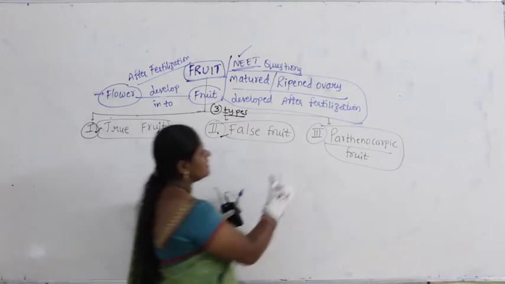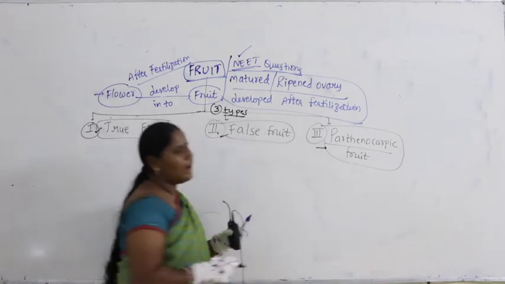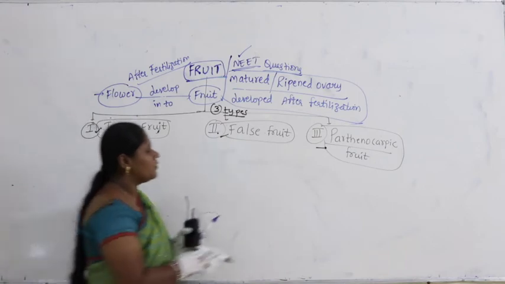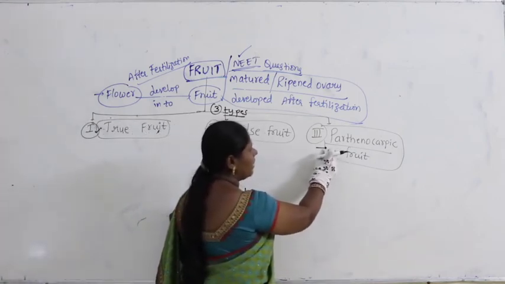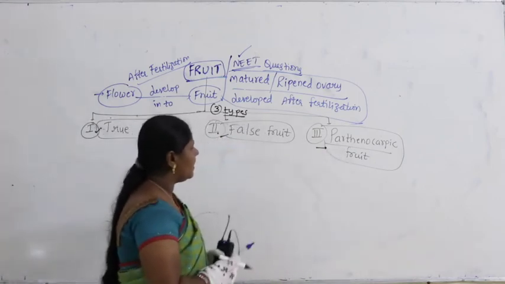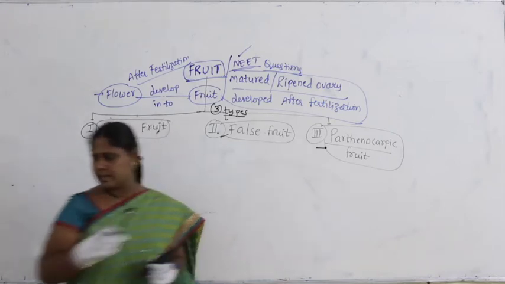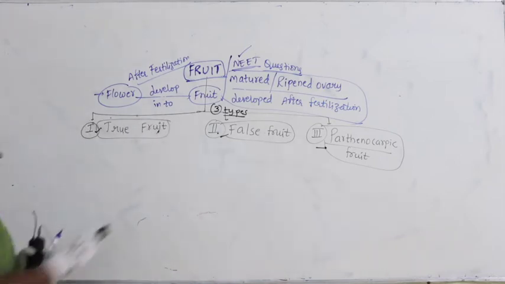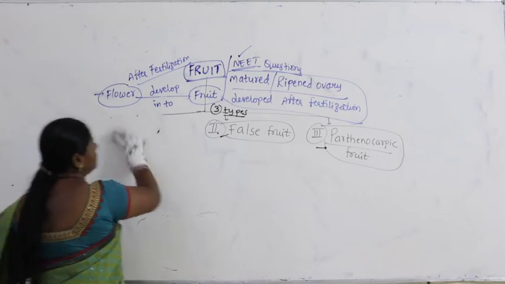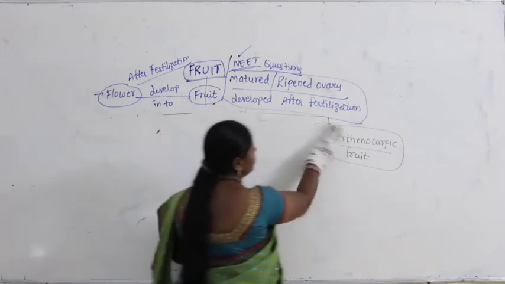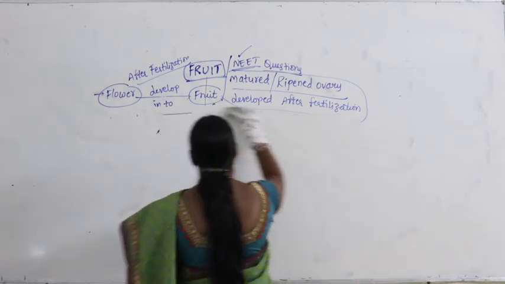But let us first discuss parthenocarpic fruit. I will write the other 2 categories later. So we are discussing the first one: parthenocarpic fruit.